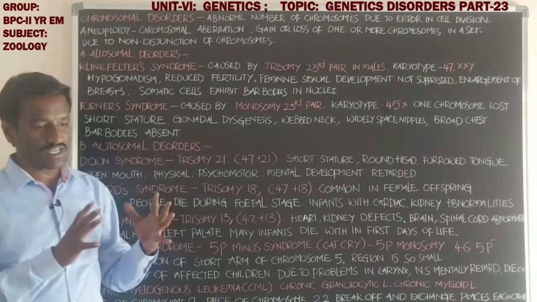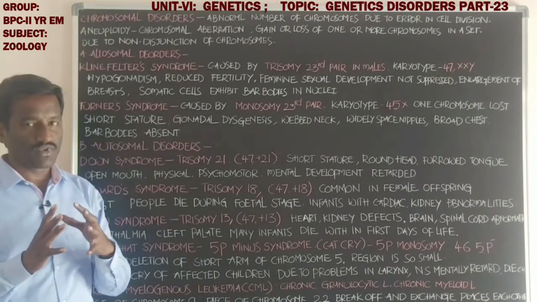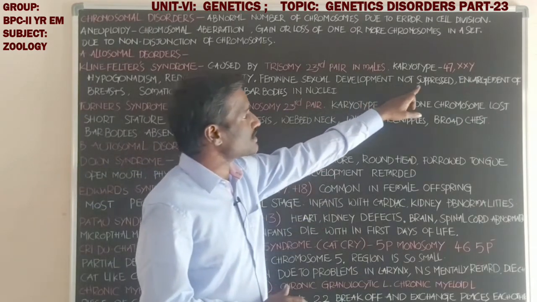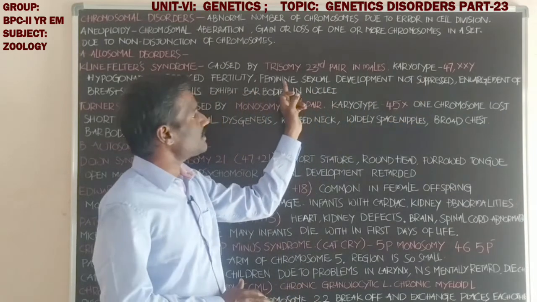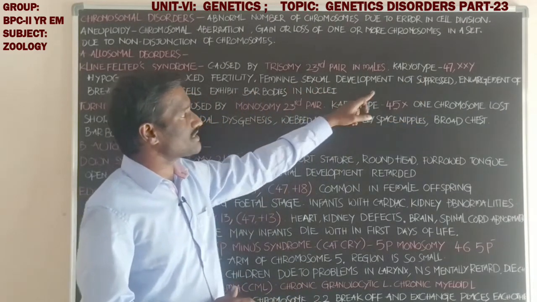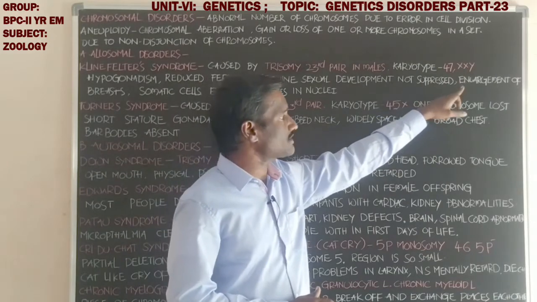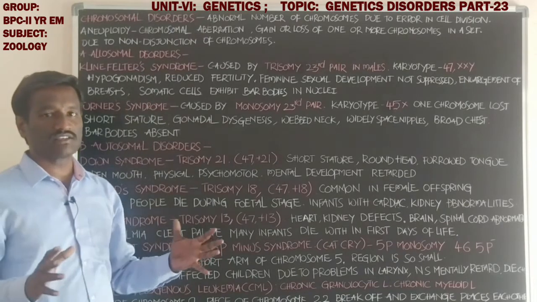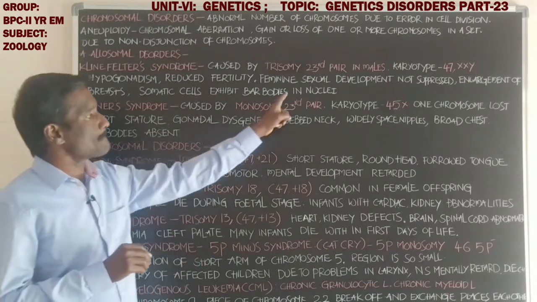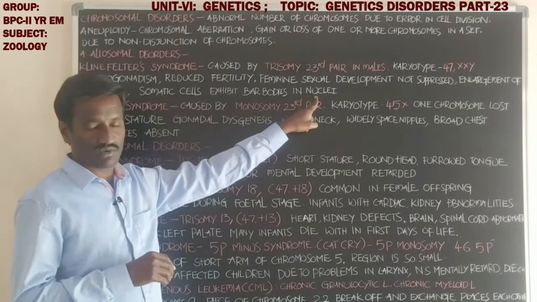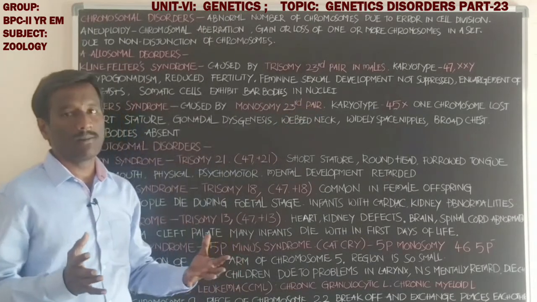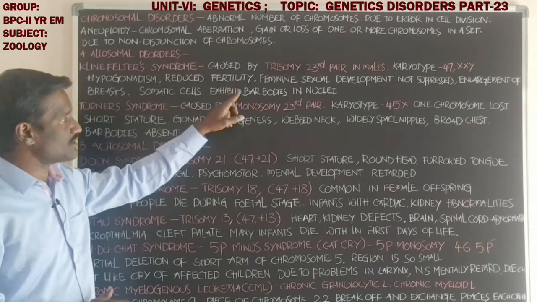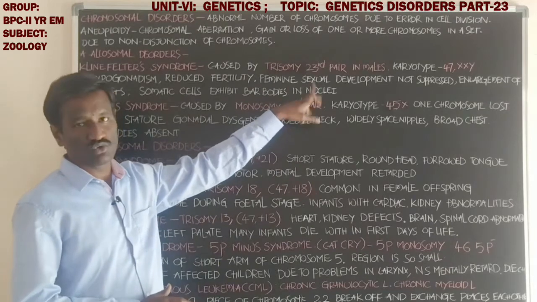These persons also show female sexual characteristics, which are not suppressed, including enlargement of the breasts. In these individuals, somatic cells also exhibit Barr bodies in their nuclei.